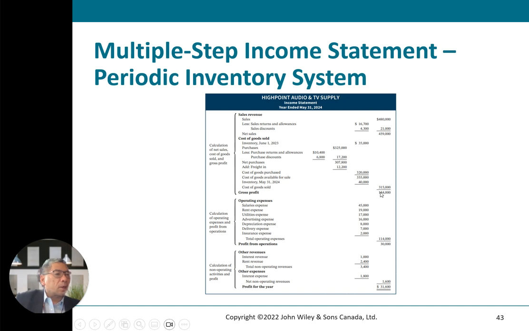You get the gross profit. Then you total all the operating expenses to get profit from operations, and add up the other revenues and expenses. So this is more complex, more complicated.